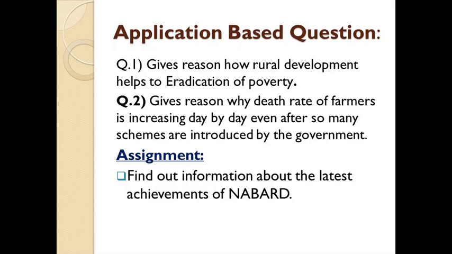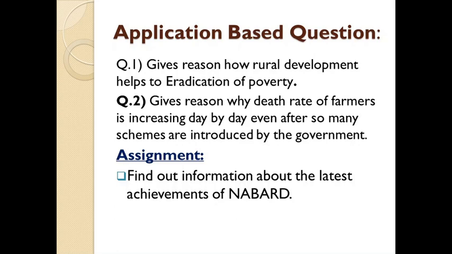Yes. Good. Your answer is correct. Rural development helps to eradicate poverty. So when such an answer is asked, we should not directly write how it is helping. First, we need to write the meaning and definition of rural development. Then we should write what poverty basically is and how rural development helps to reduce poverty by providing equal opportunities to both men as well as women. Then we have to give an example of one or two schemes that are introduced.